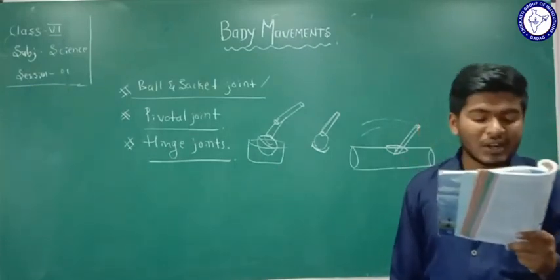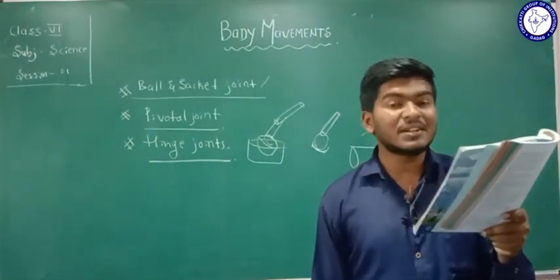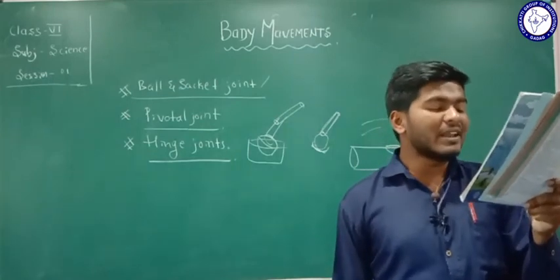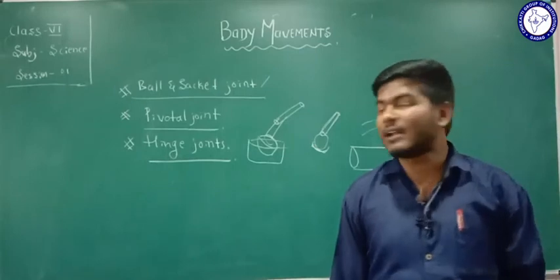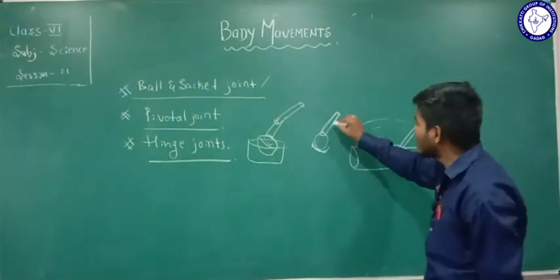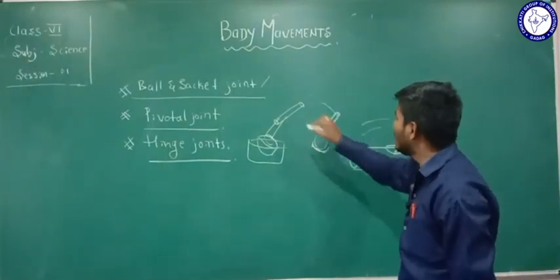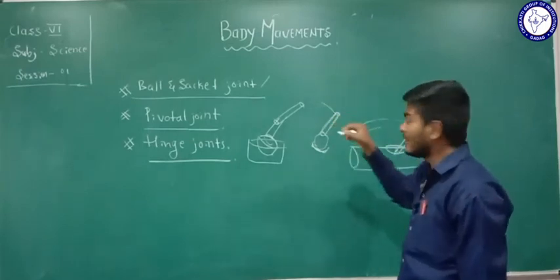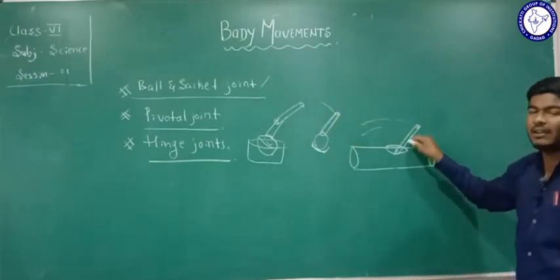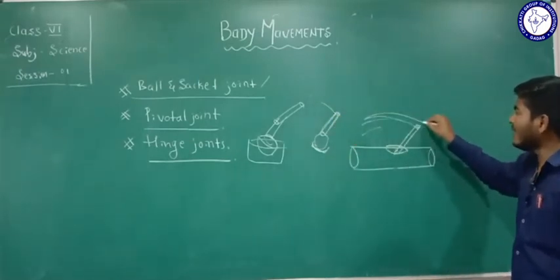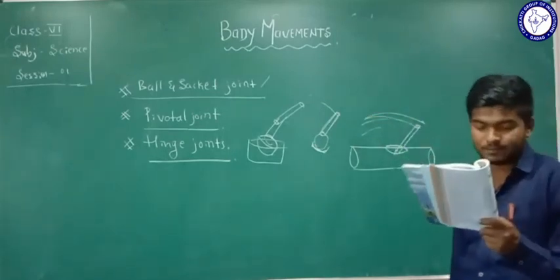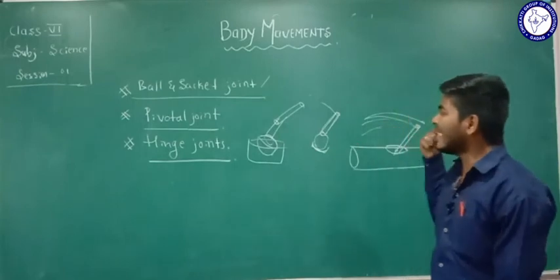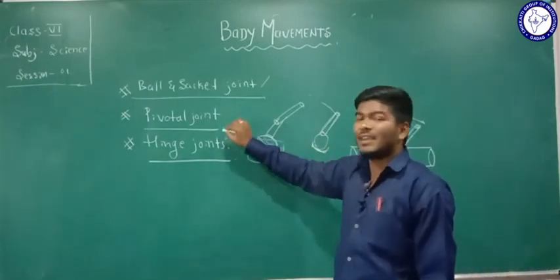Try to move the rolled up cylinder. How does it move? How is this movement different from what we saw with our constructed ball and socket? See here, in the case of the socket, the hand can be moved in every direction. But in the case of this joint, there is only back and forth movement. So these kinds of joints are called hinge joints.